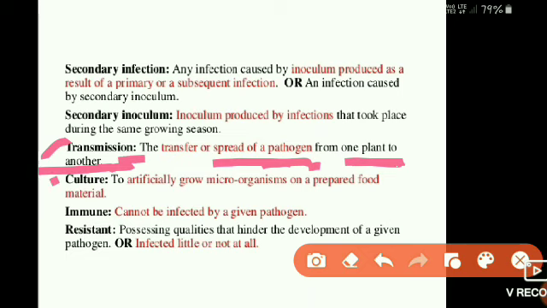The next term is culture: to artificially grow microorganisms on prepared food material, which means a nutrient medium. We artificially grow the microorganisms by culturing or subculturing on a prepared medium. For example, we need nutrient agar for bacterial culture, and a fungal medium for fungal culturing, like that.